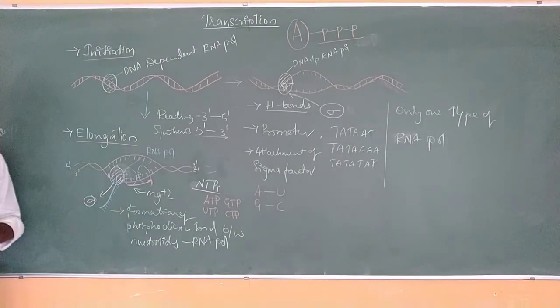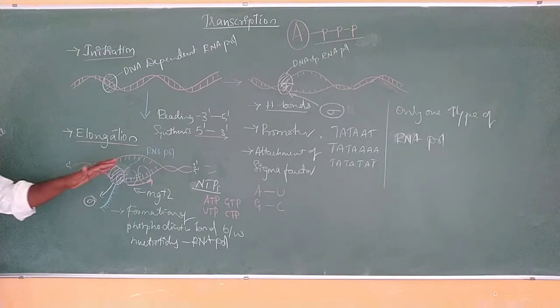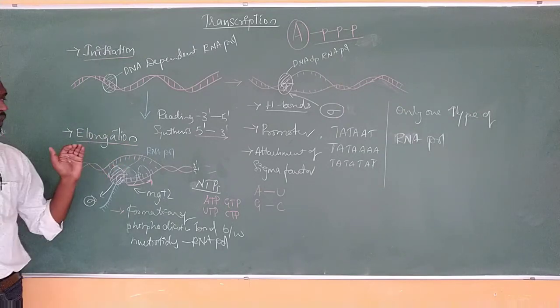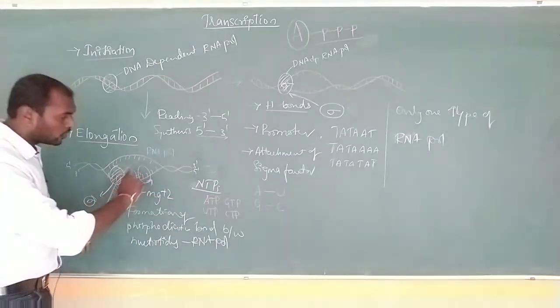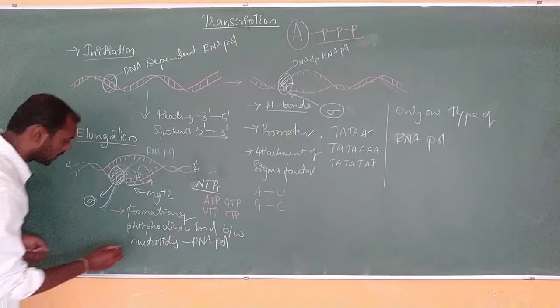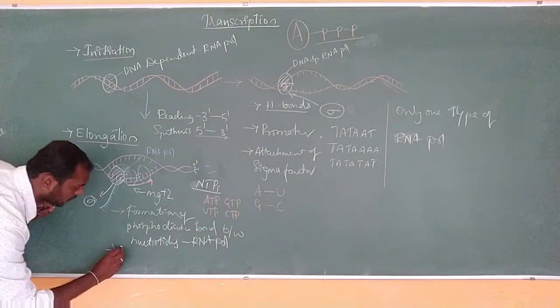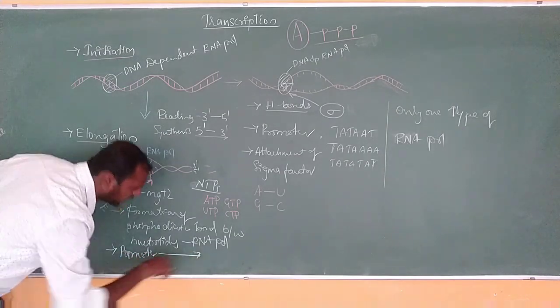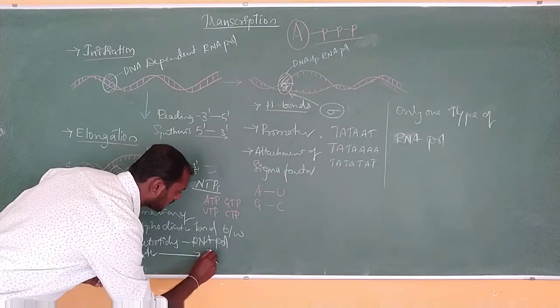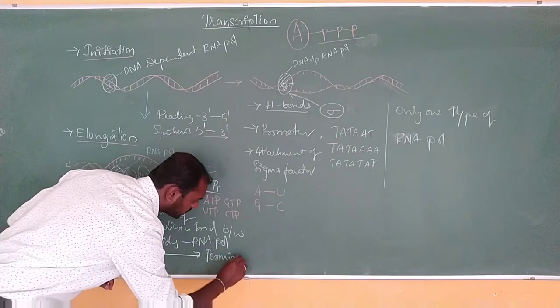So this is the second step, that is what we call elongation. Okay, this elongation is going to continue from the promoter till it reaches the terminator.